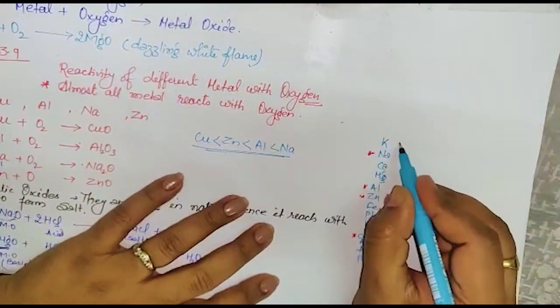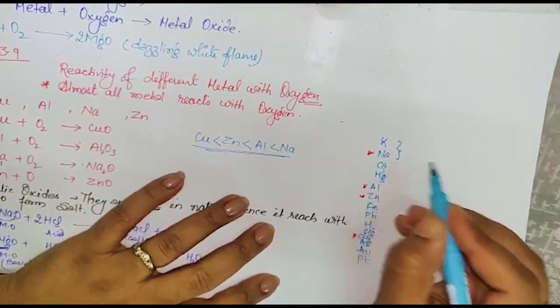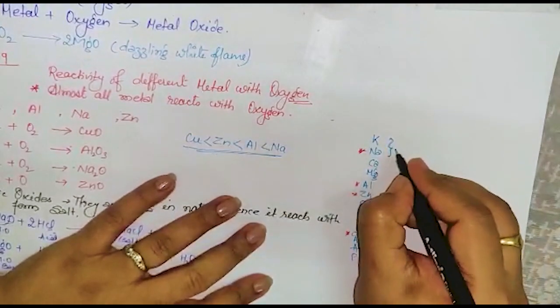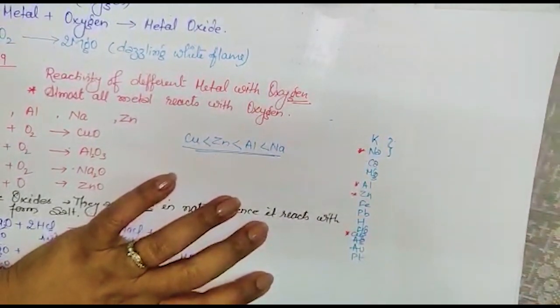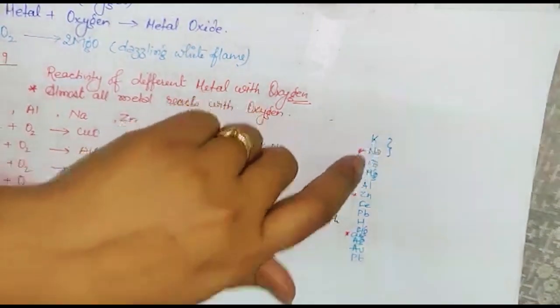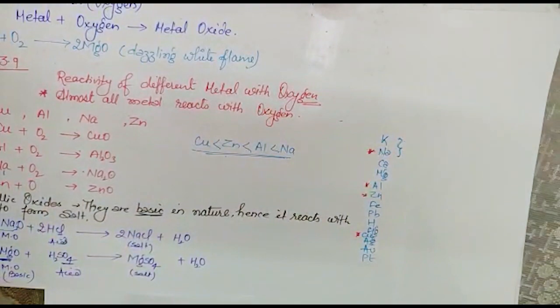I should tell you one thing about these. These upper ones are so reactive that they can even react with the water or the humidity present in the atmosphere. So that's why they are always kept in kerosene. So a question can be asked: why are sodium and potassium always kept in kerosene?